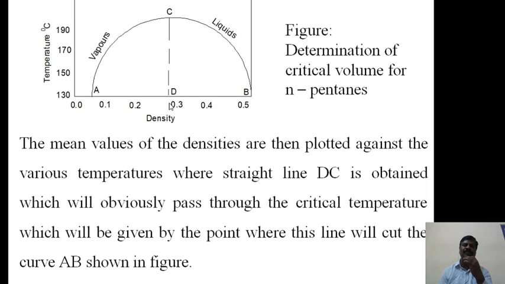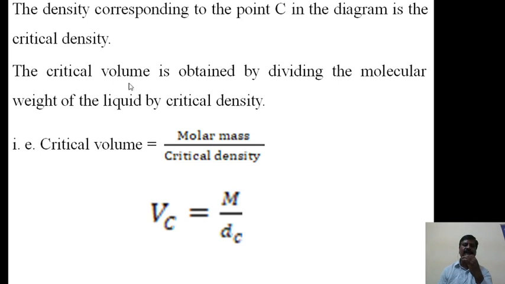CD is called the critical density. Here we will get that value. Now the critical volume is obtained by dividing the molecular mass of the liquid by the critical density. Therefore, critical volume is equal to molar mass divided by critical density of that liquid. That is, Vc is equal to M divided by Dc, where Dc is the critical density, M is the molar mass, and Vc is the critical volume. By using this method, we can calculate critical volume accurately.